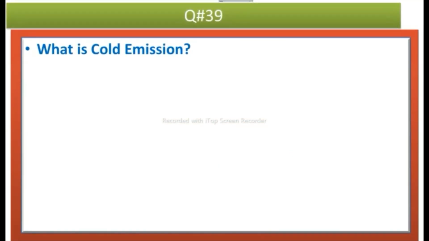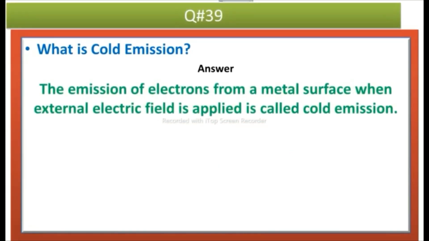The next question is, what is cold emission? Answer is, the emission of electrons from metal surface when external electric field is applied is called cold emission.